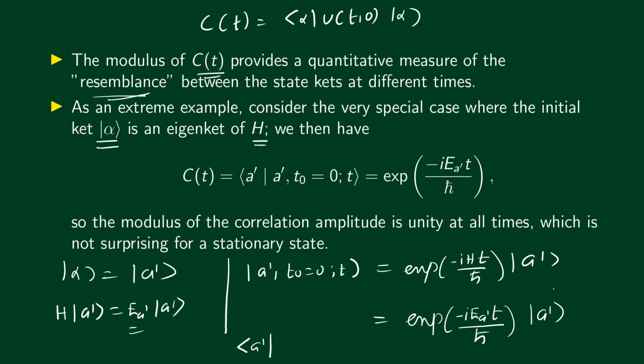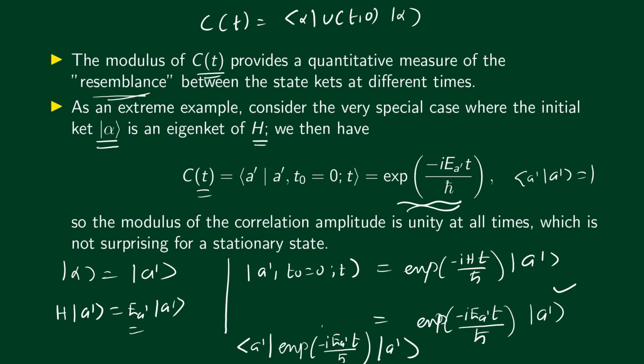So the state at a later time is given by this. So it's bra a prime, exponential of minus i E a prime t divided by h bar, ket a prime. Now this is a number, it can be taken out. By orthonormality, bra a prime ket a prime is 1, and we get the correlation amplitude as exponential of minus i E a prime t divided by h bar. Now what's the modulus of this? The modulus of this is 1, because this is a complex exponential of minus i E a prime t. So if you take the modulus, you get 1.